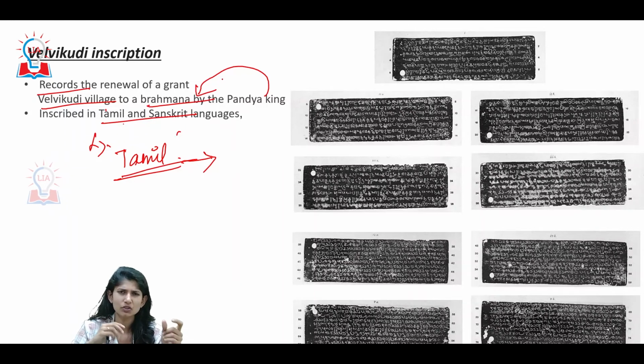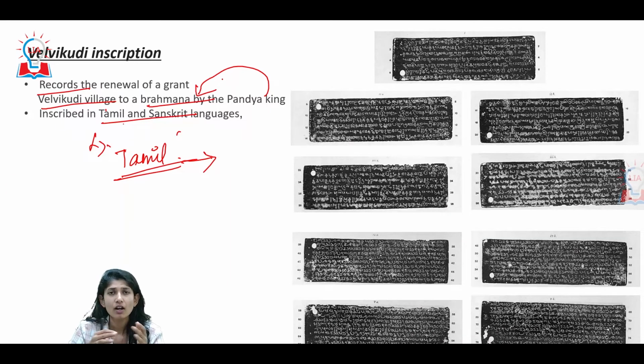This inscription is a simple grant. It's like a house lease agreement, or a sale deed for property, more of an agreement between two people. This is more of that, between a king giving this particular village to a particular Brahmin. But that is where we use that information to chart out and map out our history.